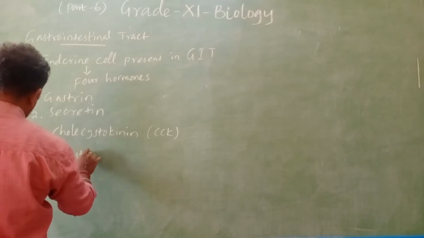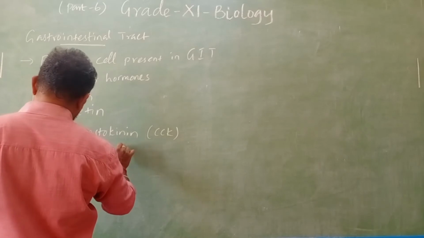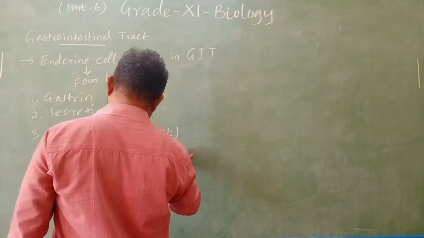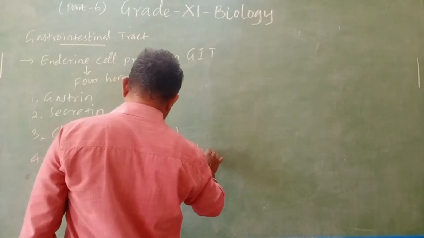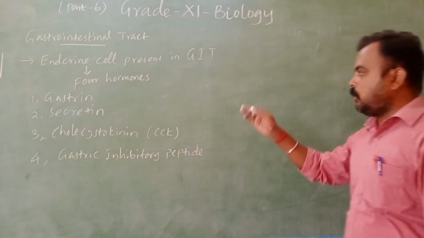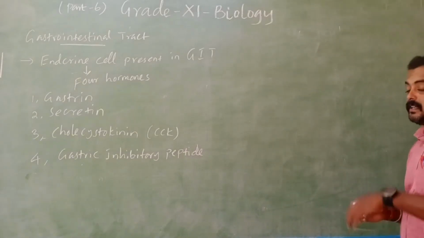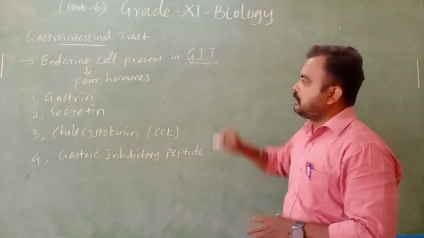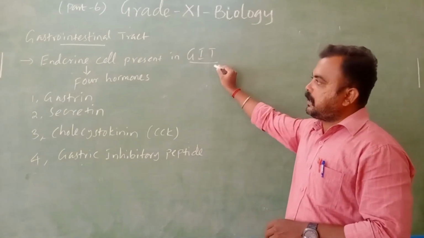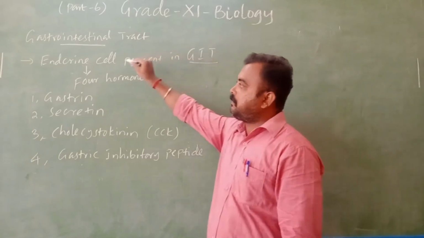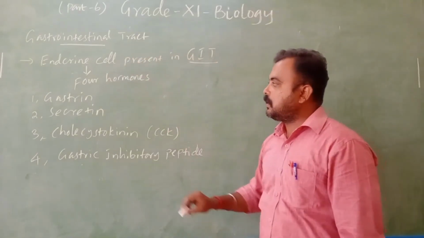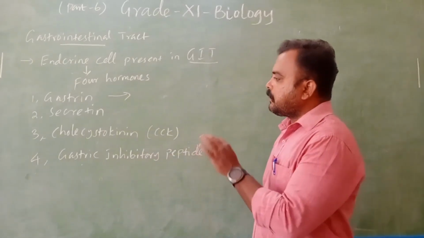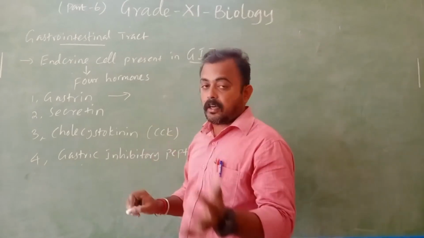Okay, so 4 hormones are secreted by the gastrointestinal tract. In the gastrointestinal tract we have endocrine cells, and those cells produce hormones. Now the gastric function is what? Actually the secretion of HCl, which acts on the gastric glands.